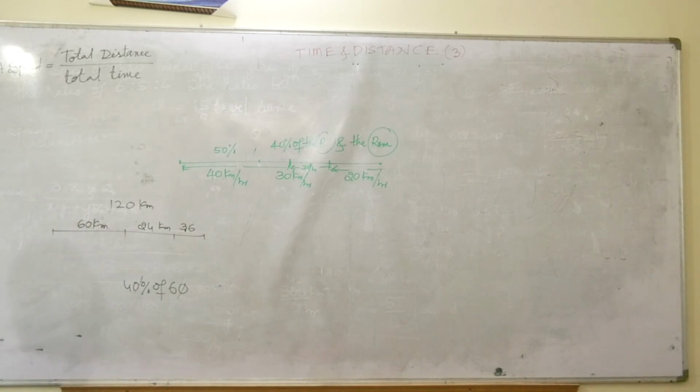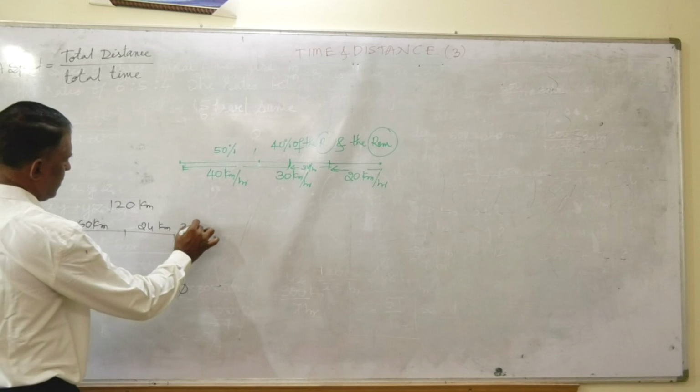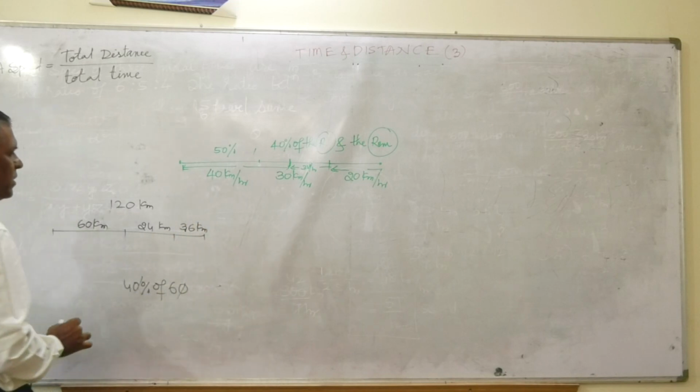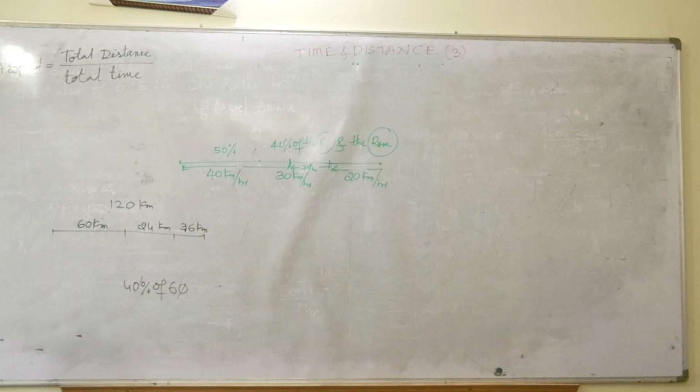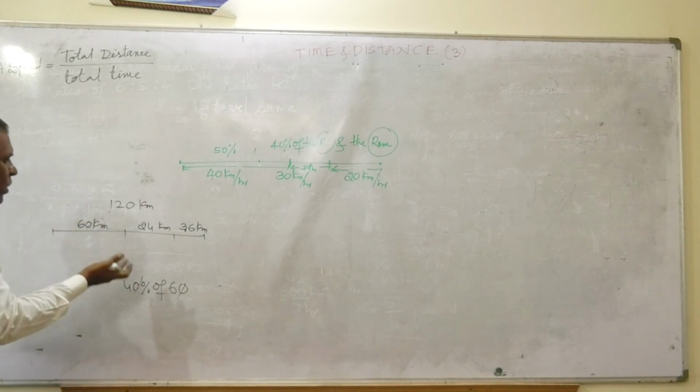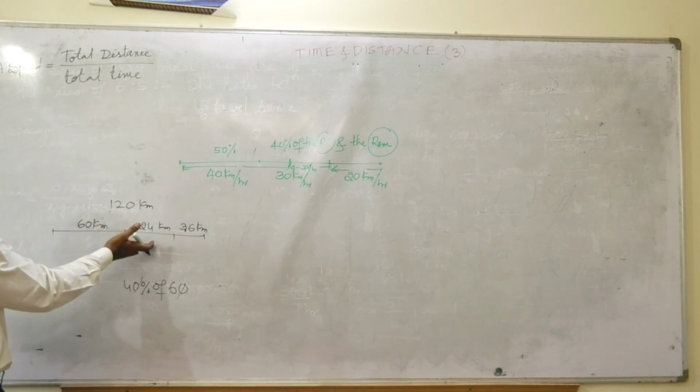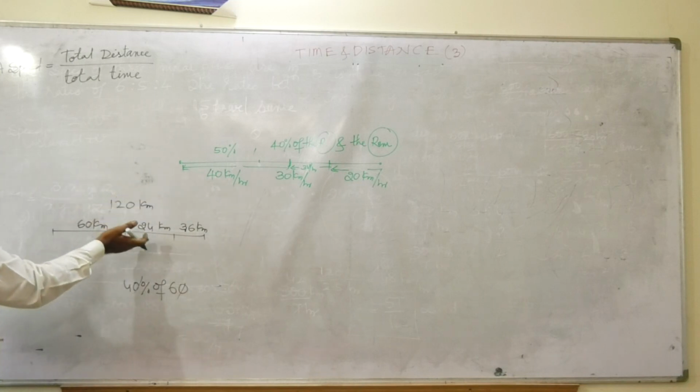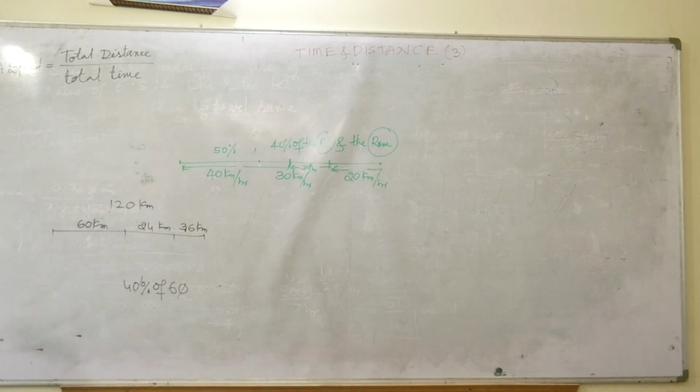So this is how you get the distances, friends. If you take 120 kilometer, you get this. If you take 240, you will find it here double. If you take 360, you will find it here triple. Nothing else is there, friends.